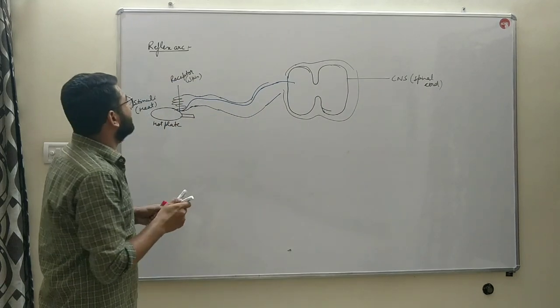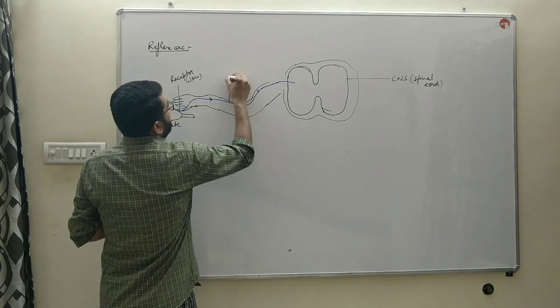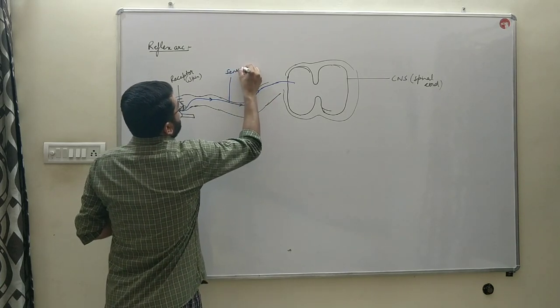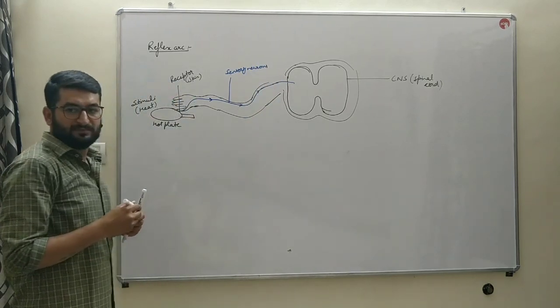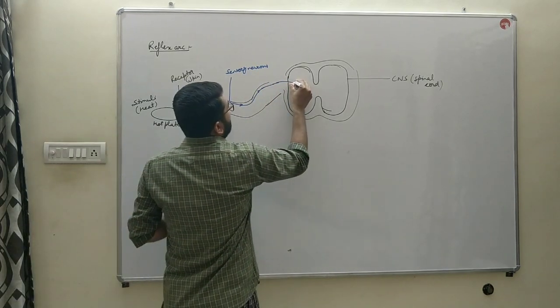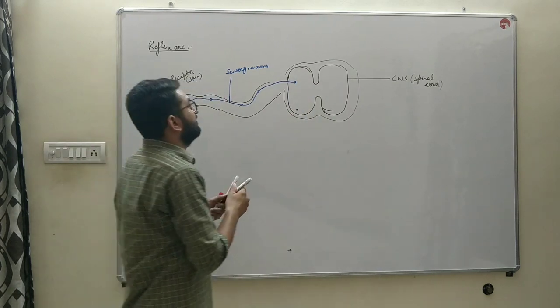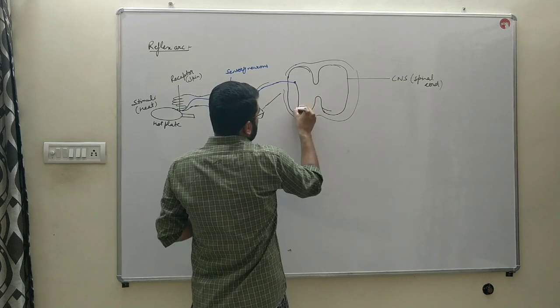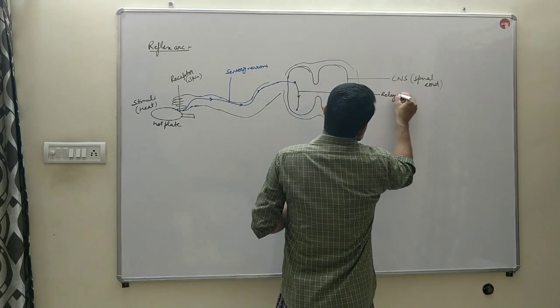So sensory neurons bring up the signal to the central nervous system. Here the interpretation is done, and that interpretation is done by another type of neuron that is known as relay neuron.